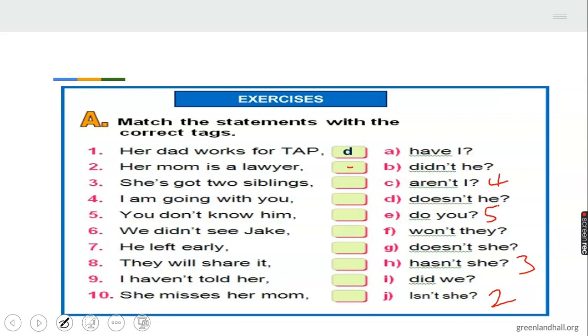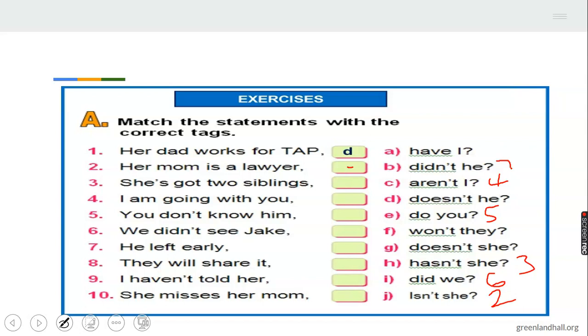Number 5. We didn't see Jake. We didn't. Did we? This goes for number 6, did we. He left early. Didn't he? This goes for number 7. Then they will share it.